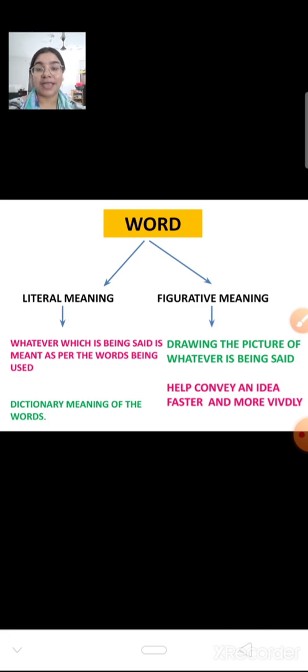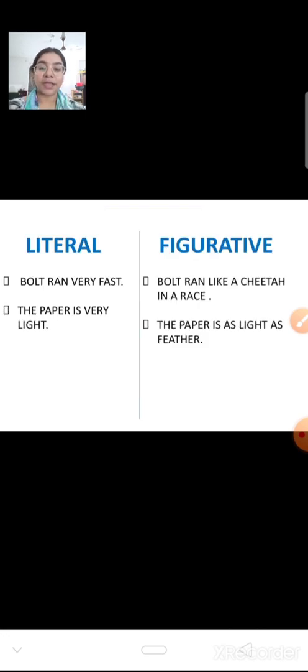the text. Let us take an example. Bolt ran very fast. It is very easy for you to understand. He ran very fast. Okay, fine. But you didn't have any picture in your mind when I said, Bolt ran very fast. No picture. But if I say, Bolt ran like a cheetah in a race, now you have seen a cheetah running very fast. Even now, you can imagine how Bolt ran. How fast he ran. You can imagine that very clearly in your mind. You can make a picture of the way he must be running very fast. So this is what figurative language is used for.